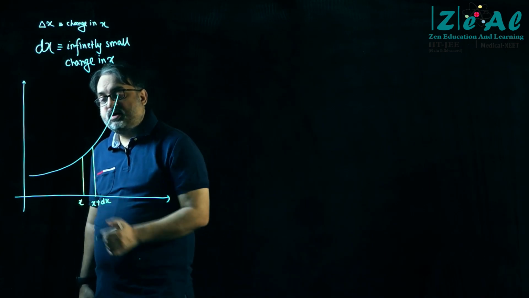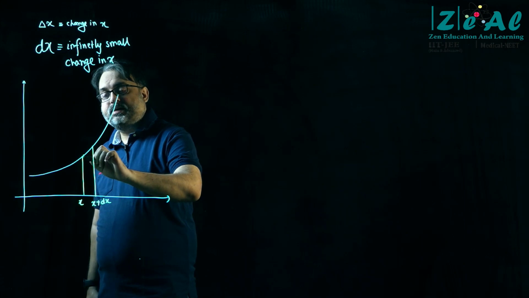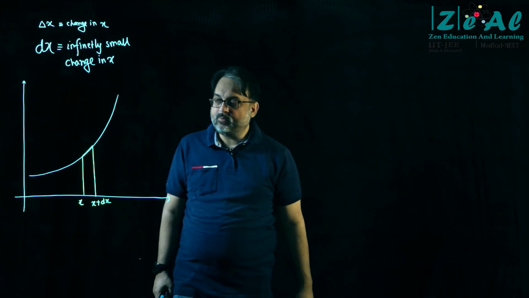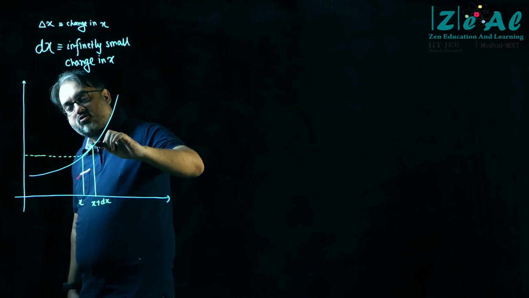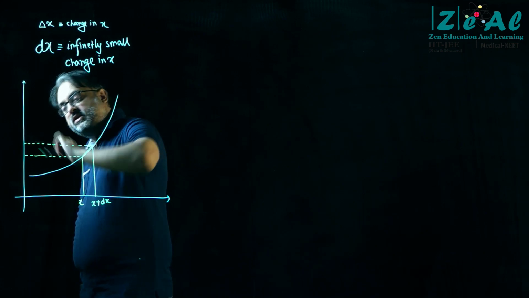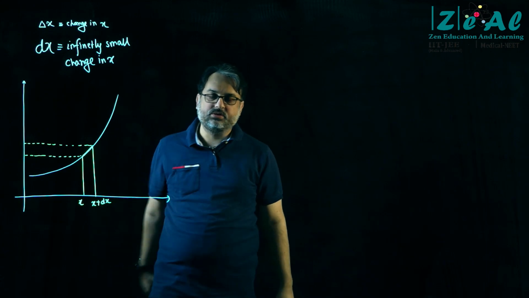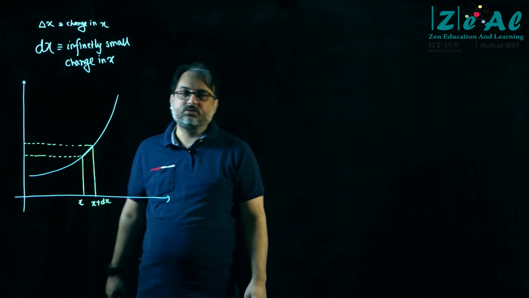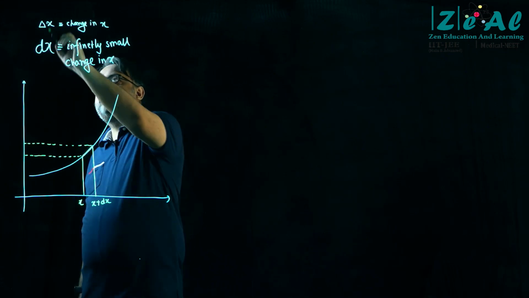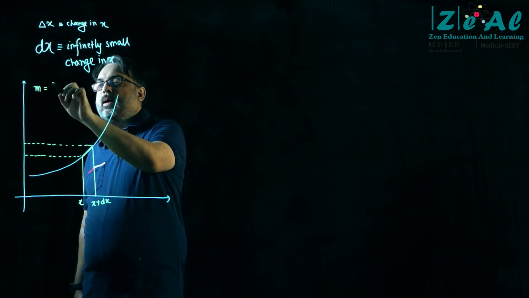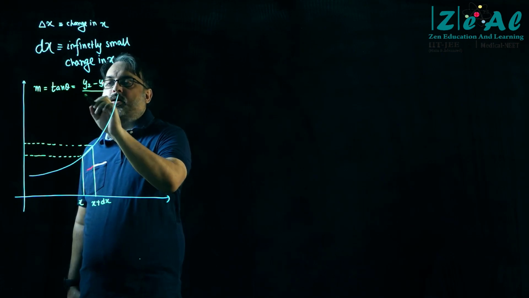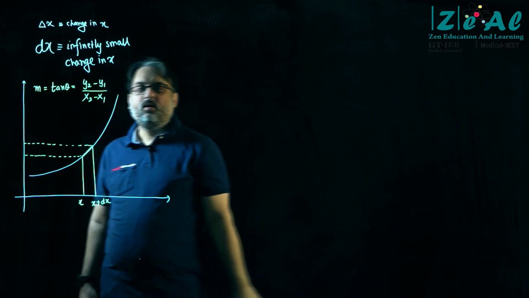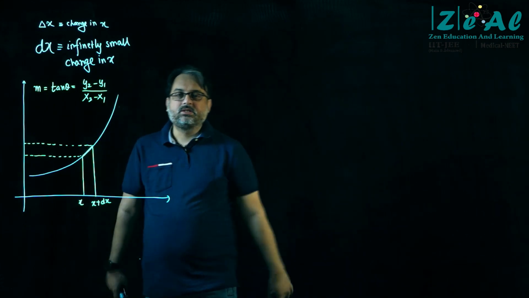So if this is a small enough interval, then it is guaranteed that this part of the curve will look like a straight line, okay? And if this is a straight line, and I already know the x coordinates on the straight line, then if I can figure out the two y coordinates, I can simply apply, if you remember, m is equal to tan theta is equal to y2 minus y1 upon x2 minus x1.